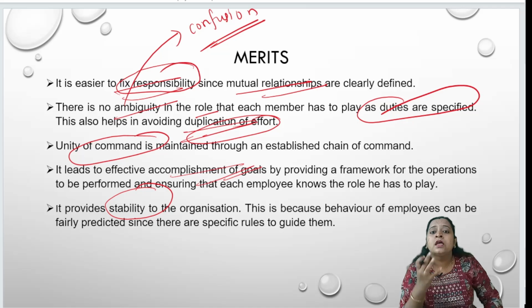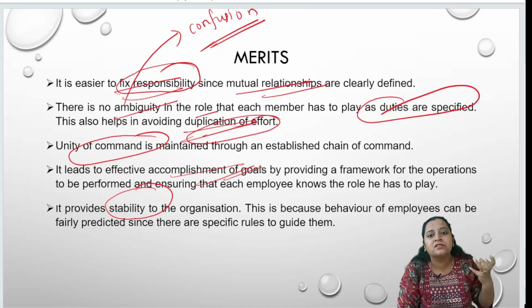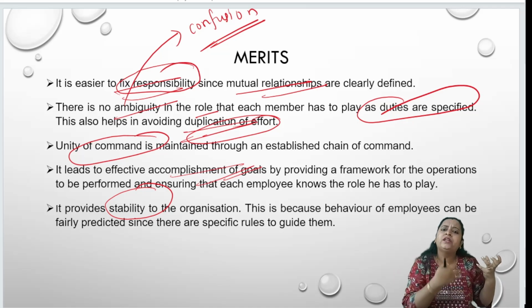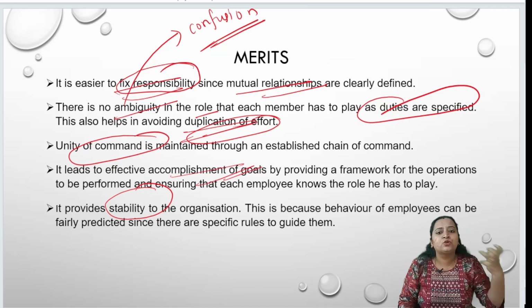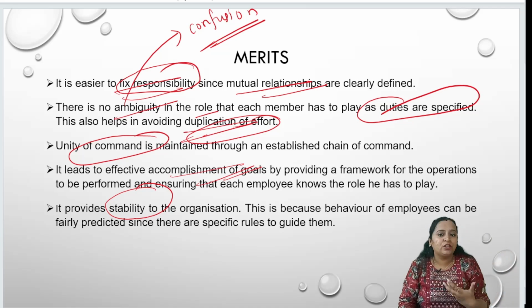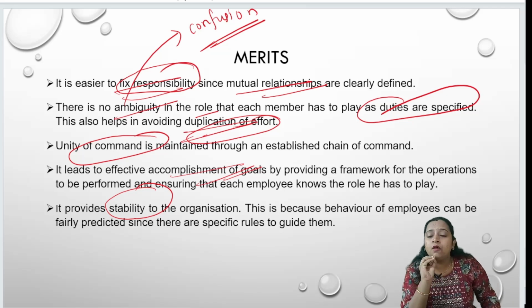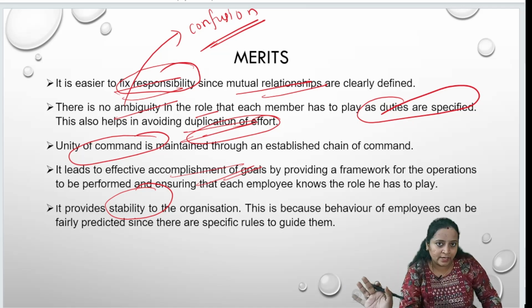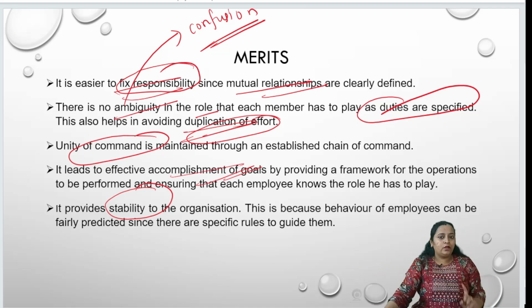Stability will be there. In the sense, you know from which person you have to take the orders. Every time he is the only one giving orders to you. You understood his behavior, his mindset. So you know how to perform the work, which leads to the effective accomplishment of the goals. That can happen in your formal organization. It is not like, today you have to take the orders from this fellow, tomorrow from that person. You can't understand his behavior, his mindset, so total confusion you are going to get. Such things are not going to happen in your formal organization. Okay, so these are the merits of the formal organization.